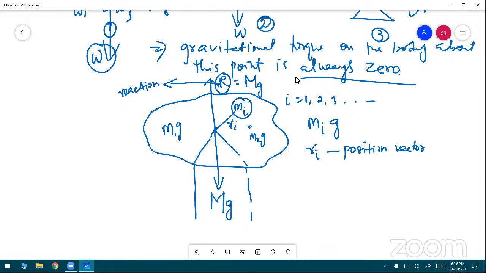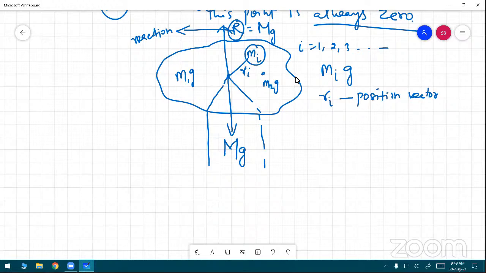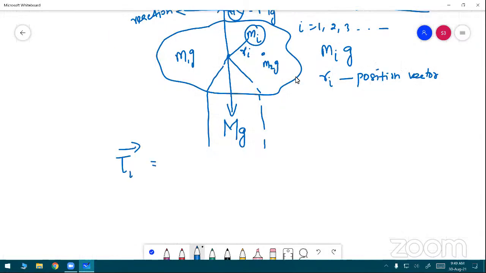What is the formula? Torque tau is equal to r cross F, which is equal to r F sin theta, the perpendicular distance times the force. So the position vector cross the force, here the force being m g vector.